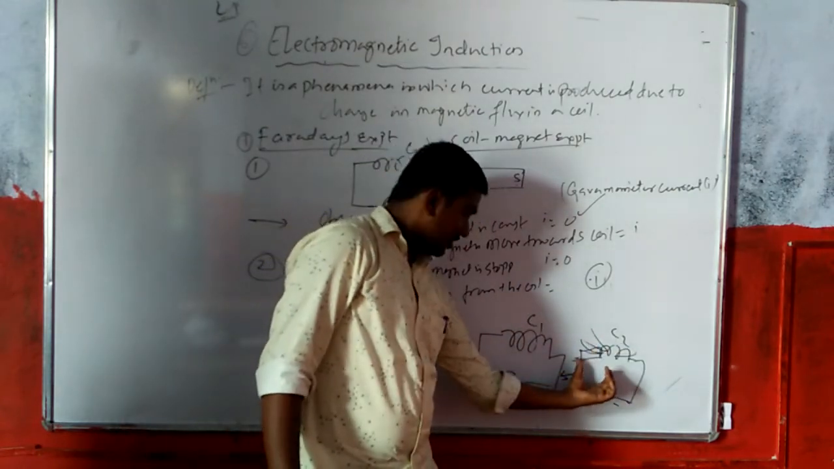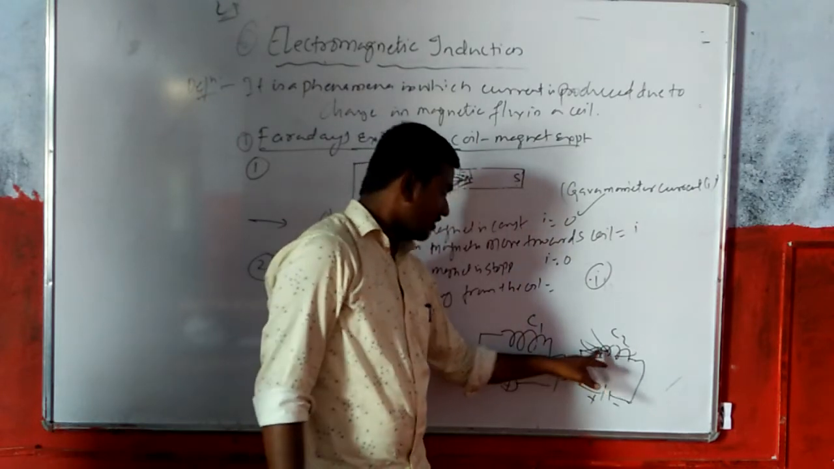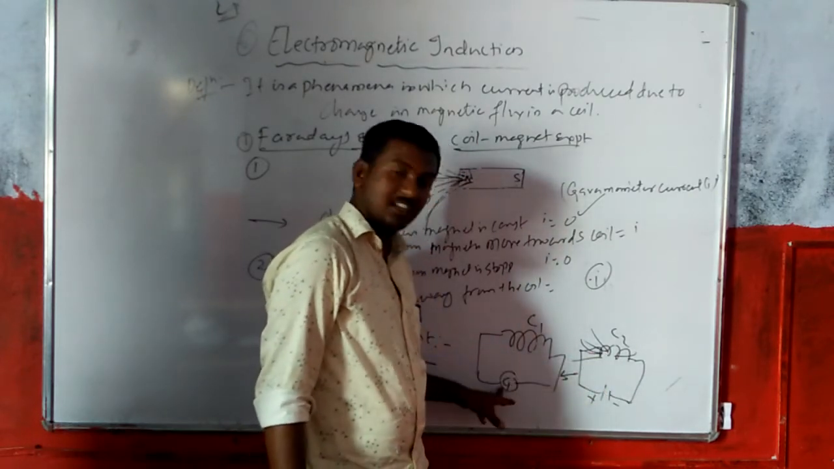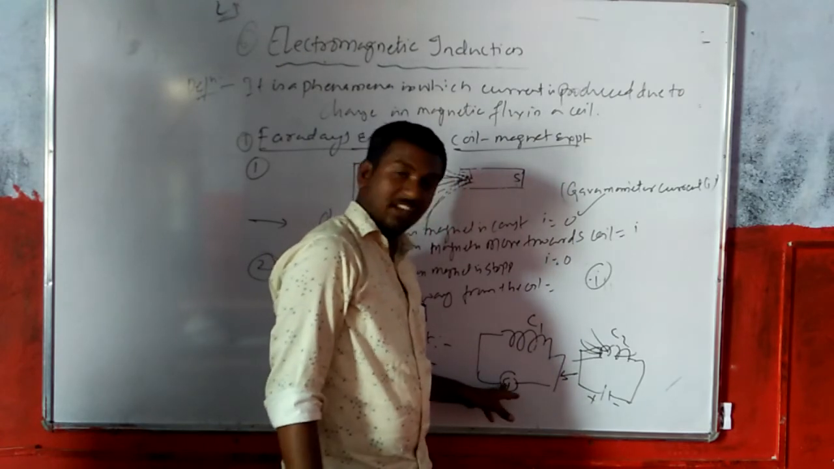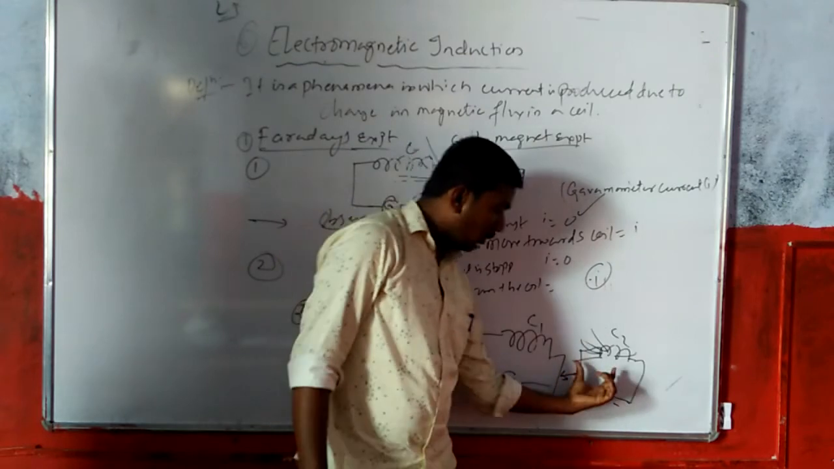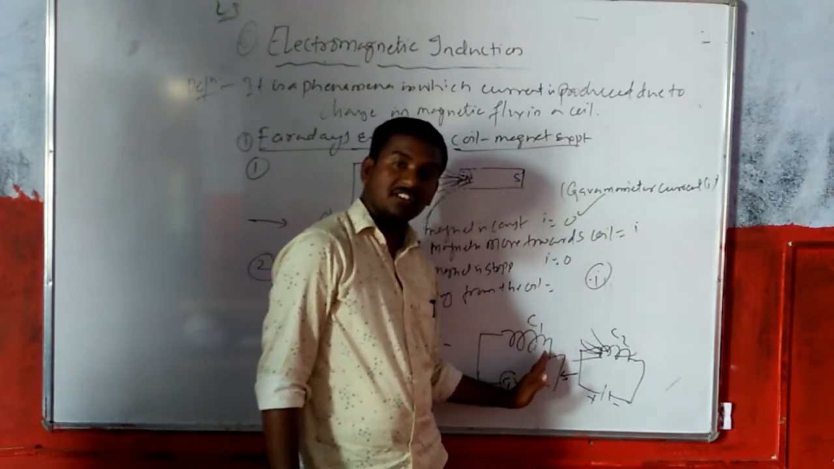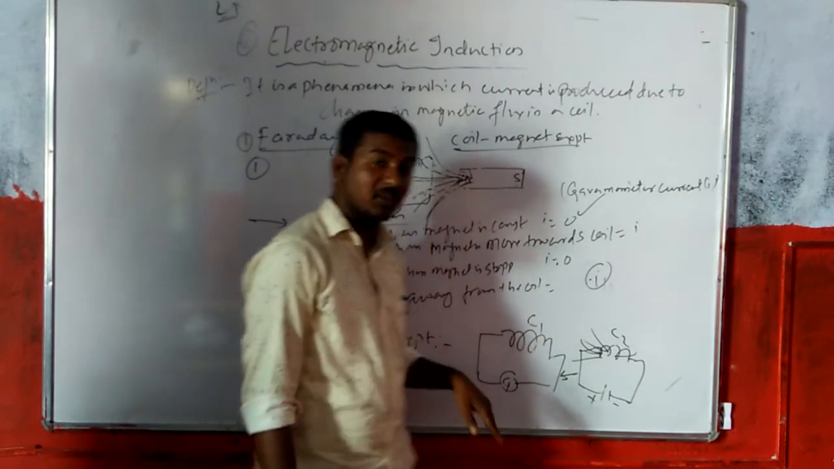By moving the C2 coil, there is a change in magnetic flux. So due to the change in magnetic flux, there is a change in current direction in the coil C1. So when it is moved away from this C1, there is a change in the direction of current, in the reverse direction.